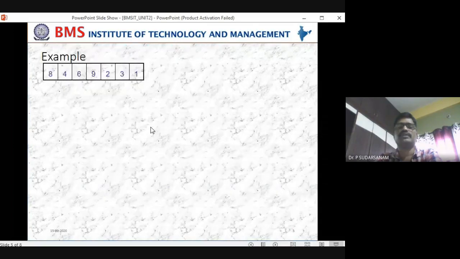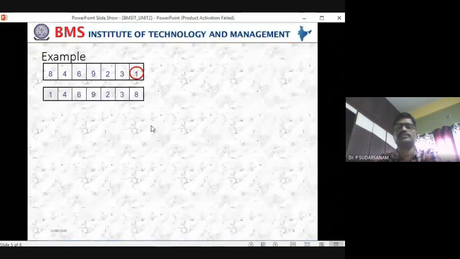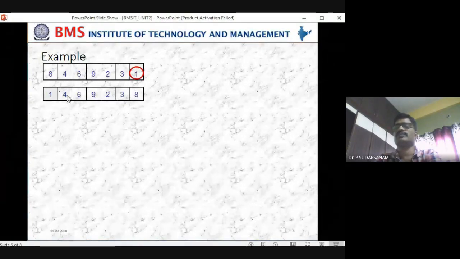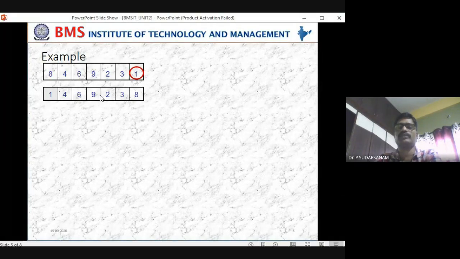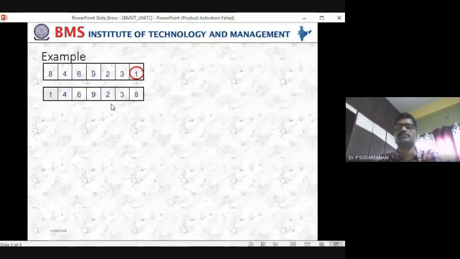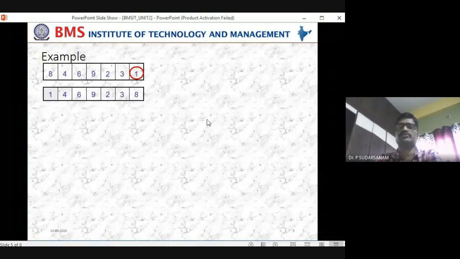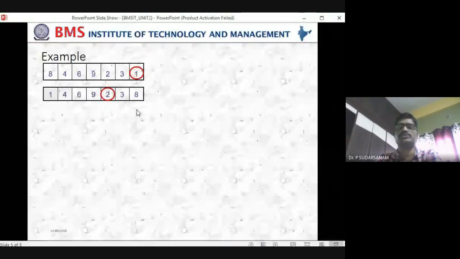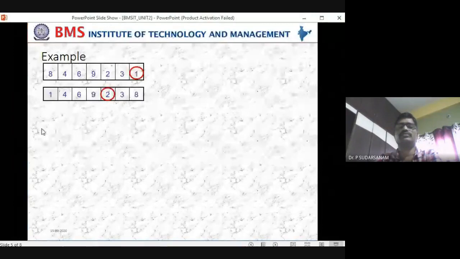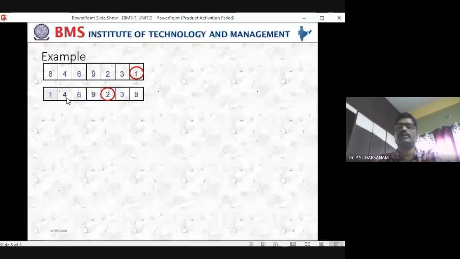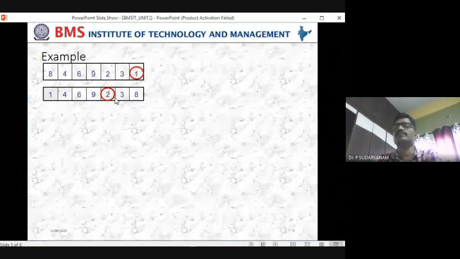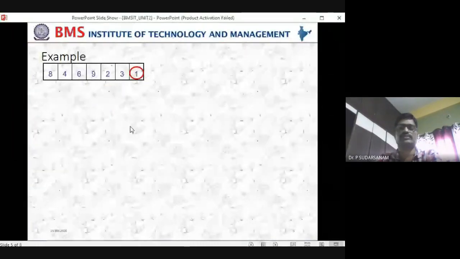Now come to the second element, second position. In this, 4 will be the minimum element. Now this is the location you have taken. 4 and 6 will be compared, 4 and 3 will be compared, 4 and 9 will be compared, 4 and 2 will be compared. So now minimum is equal to this position. So now next, 2 and 3 will be compared, 2 and 8 will be compared. So 2 will be the position. This is a of j. Now this is minimum. So a of minimum and a of this one. So a of j, that is this location.